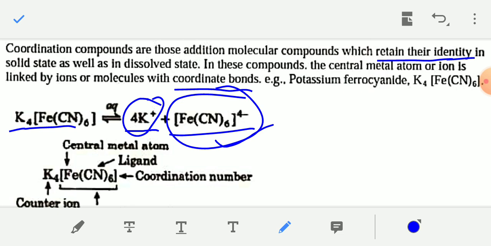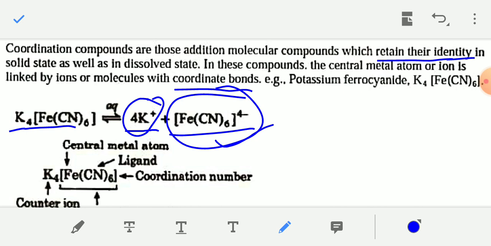You will not get the existence of individual Fe2 plus ion or CN minus ion. You will get only K plus ion and the entire [Fe(CN)6] 4 minus ion.